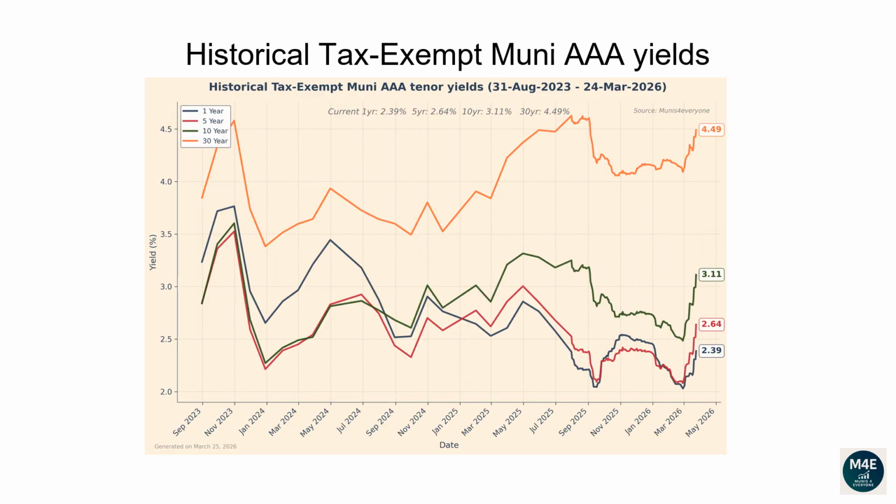This line plot and the next plot show how each tenor of the Muni yield curve has changed over time. From the 31st of August 2023 to the 24th of March 2026, the 1-year yield has dropped from 3.24 to 2.39. The 5-year yield has dropped from 2.85 to 2.64. The 10-year yield has increased from 2.84 to 3.11. The 30-year yield has increased from 3.85 to 4.49.